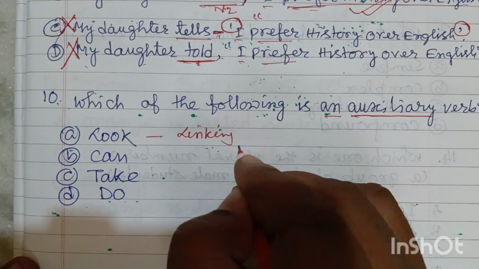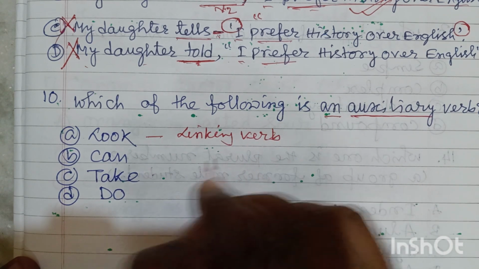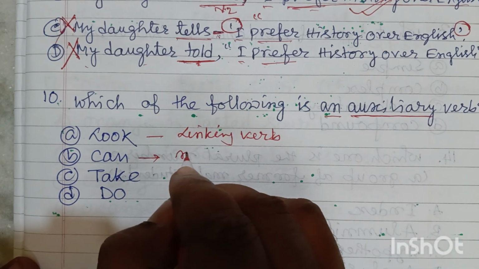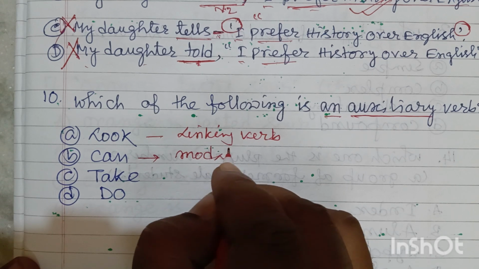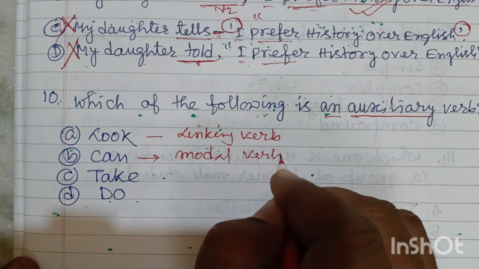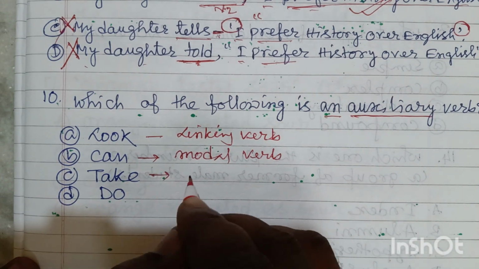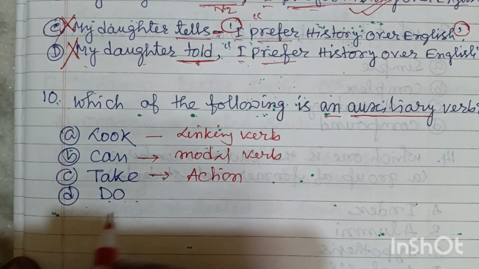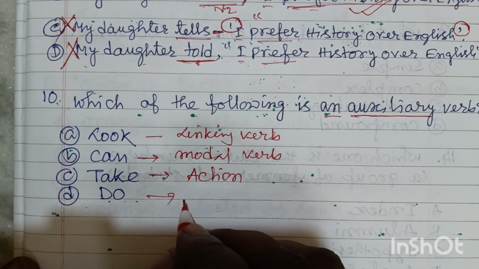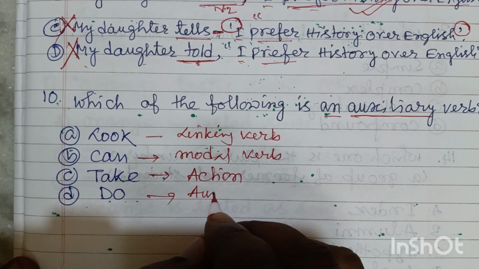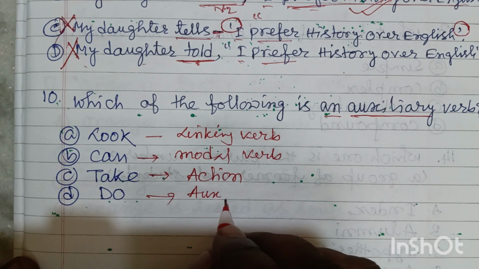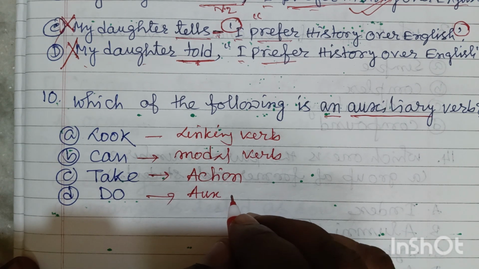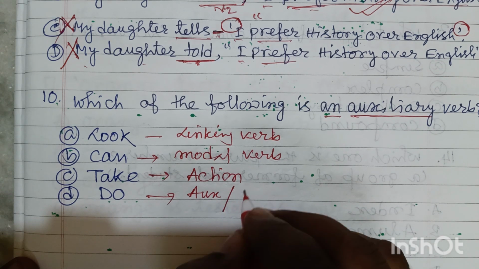Can is a modal verb. Take is an action verb or dynamic verb. Do, my dear friends, can be used as an auxiliary verb. It can also be used as an action verb.